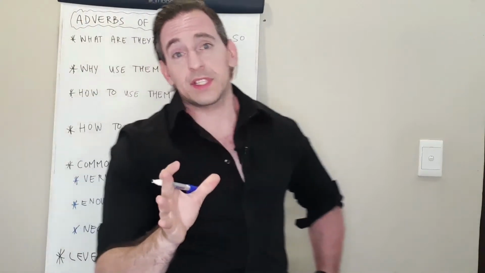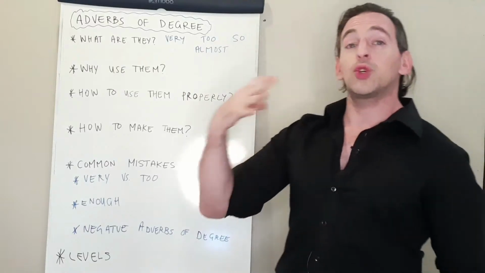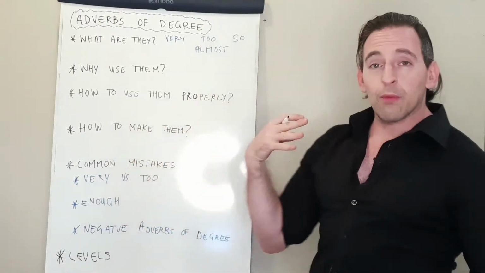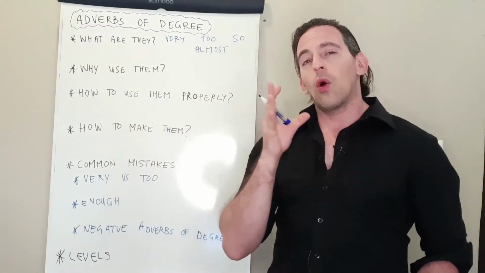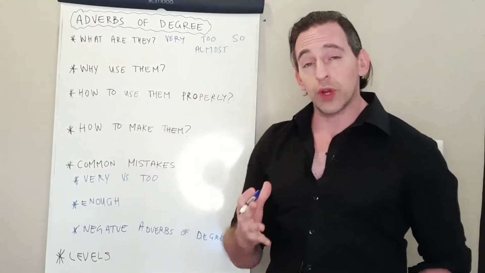So you are often saying something is very cold, or I am too tired, or I am so happy, or I am almost finished. All of those words are adverbs of degree.